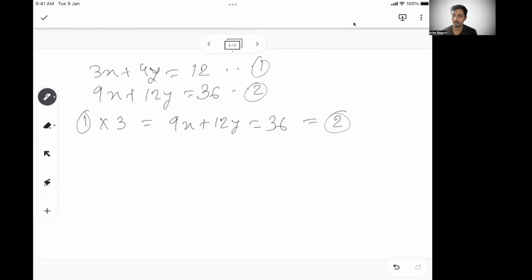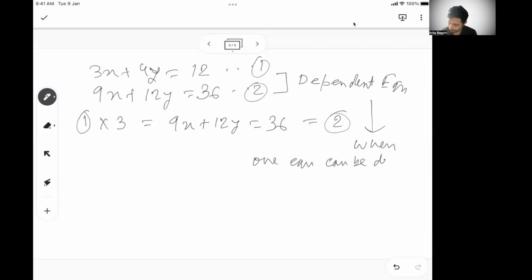So though it looks like two separate equations, they are dependent equations. When we say dependent equation, it means one equation can be derived by doing some operation on the other equation.